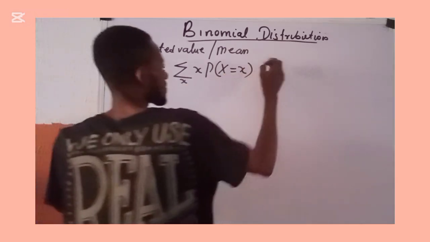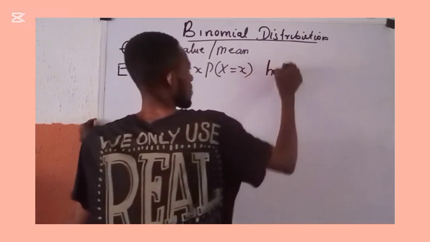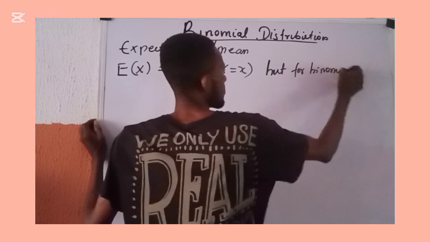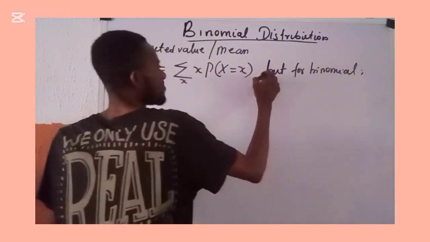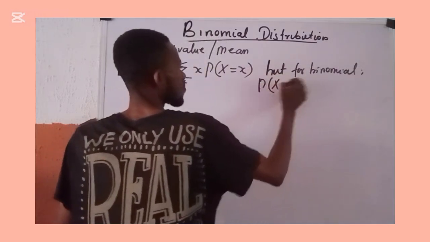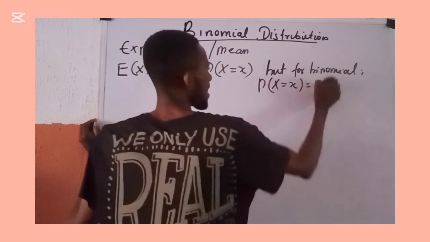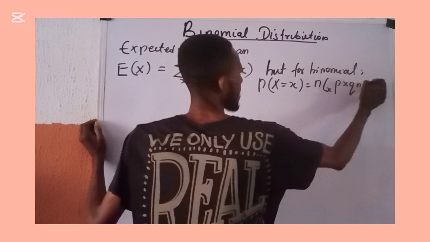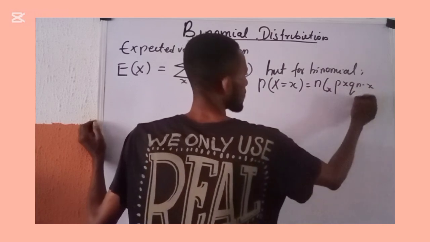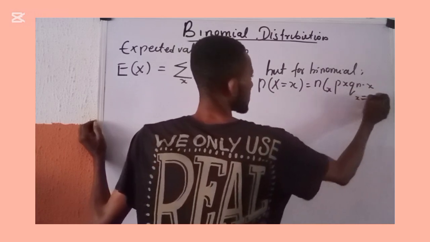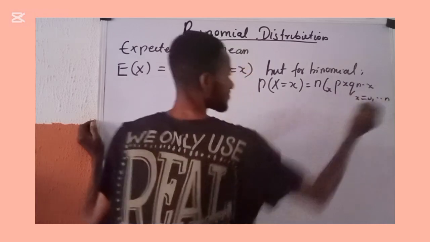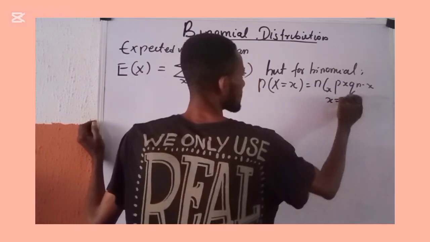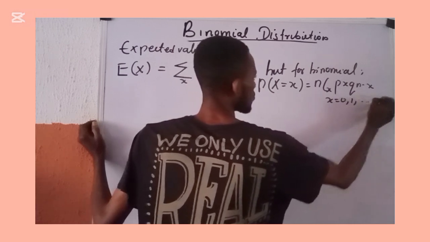So for binomial, we have that P of capital X equals small x is given as n combination x, p to the power x, q to the power n minus x, for the range of x beginning from 0, 1 down to n.